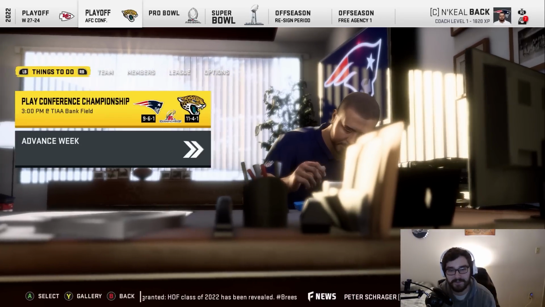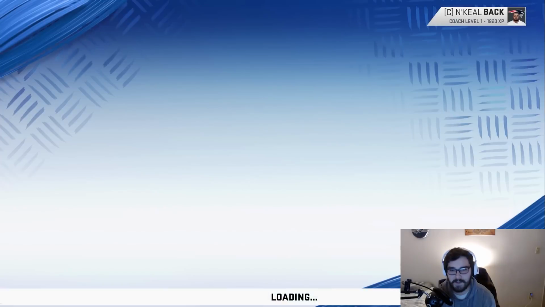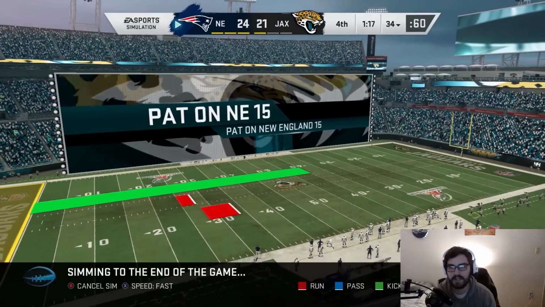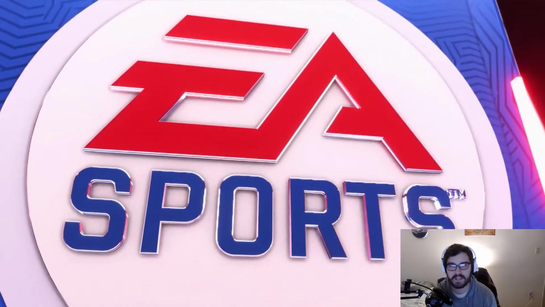We are in the conference championship. We have to go up against the 11-4-1 Jacksonville Jaguars. Let's hop into this game and see if we can win. They're an 82 overall. The team's playing really well right here, so I'm not even going to bother jumping in. It's 24-21. We're going to win the game. They kind of came back a little bit near the end.